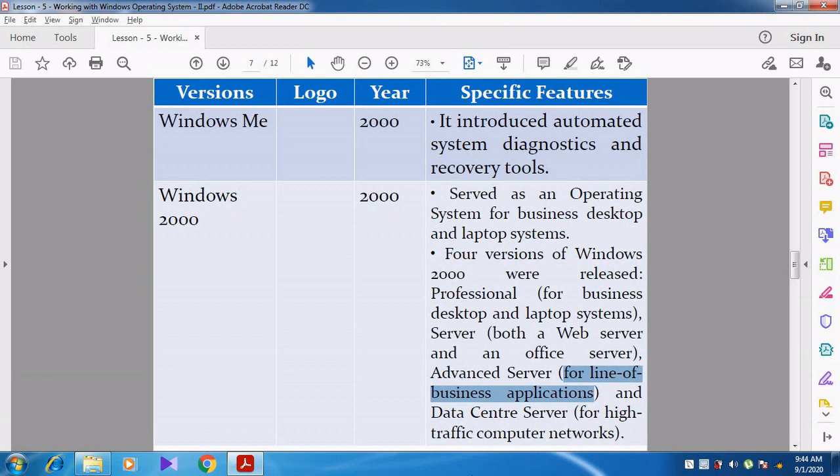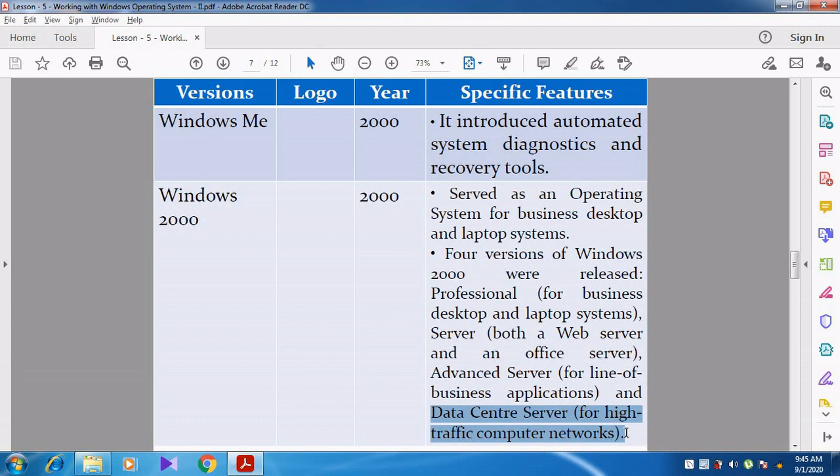And then Data Center Server. Data Center Server means for high traffic computer networks. So for high traffic computer networks they use the Data Center Server. High traffic in the sense that they access a large amount of data from a particular system.